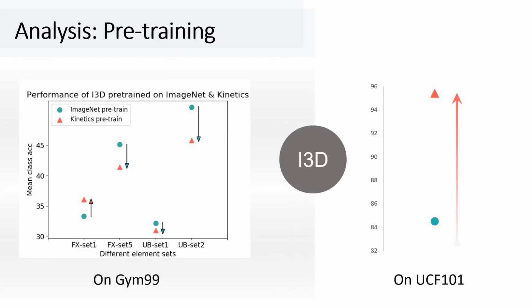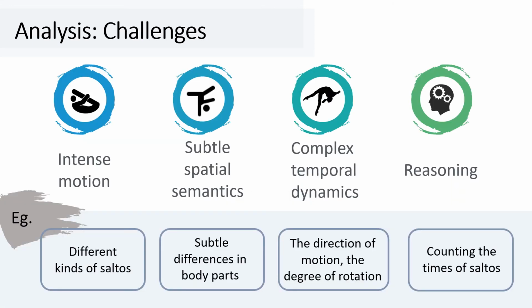The next study is about pre-training. We observe that on FineGym, the bonus brought by pre-training does not always exist. We guess one potential reason is the large gaps in terms of temporal patterns between coarse and fine-grained actions.